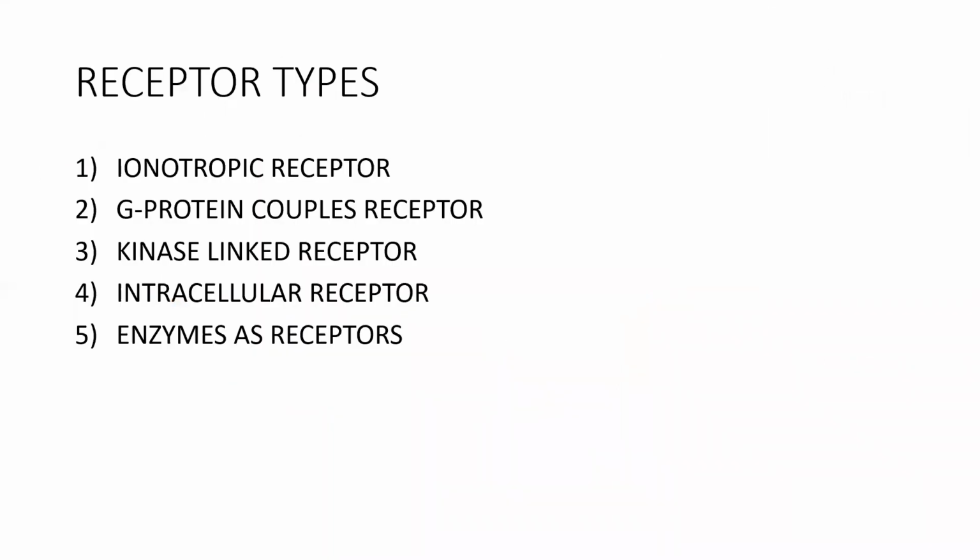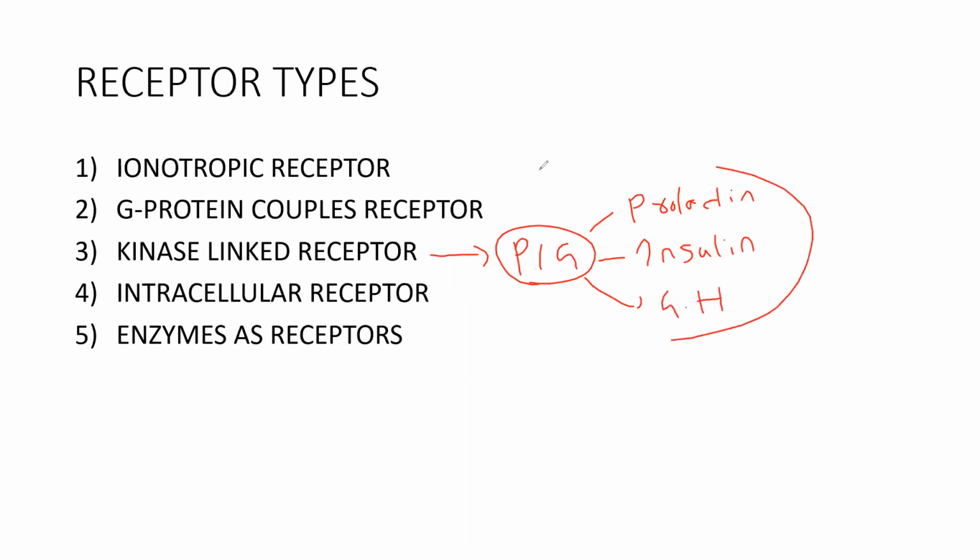And the third one is kinase linked receptor. So examples for kinase linked receptor, there are three things. You can remember them with a small mnemonic. It is nothing but PIC, kinase. P means prolactin, I means insulin, and G means growth hormone. Fine. PIC, kinase linked receptor, you can remember like PIC: prolactin, insulin, and growth hormone.